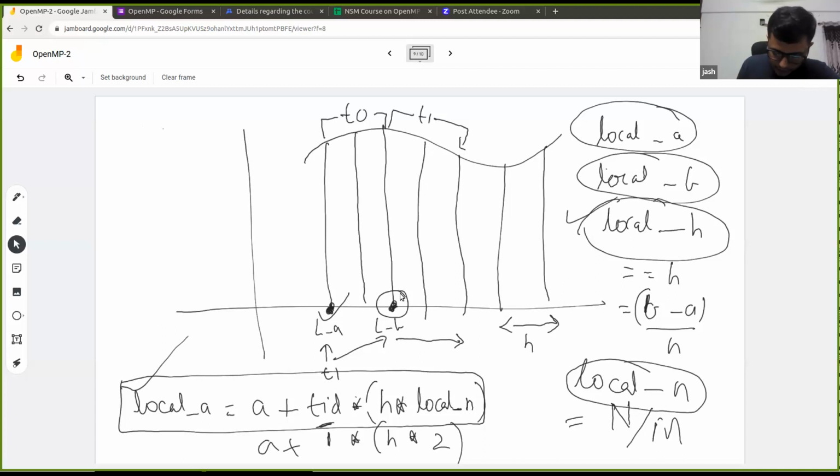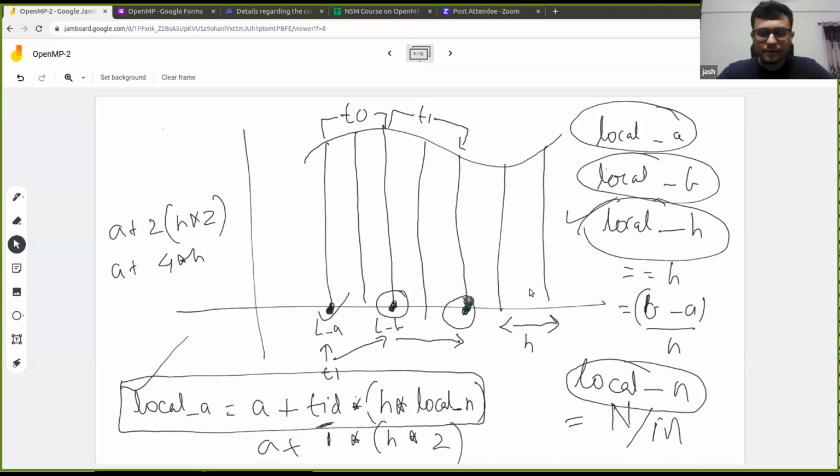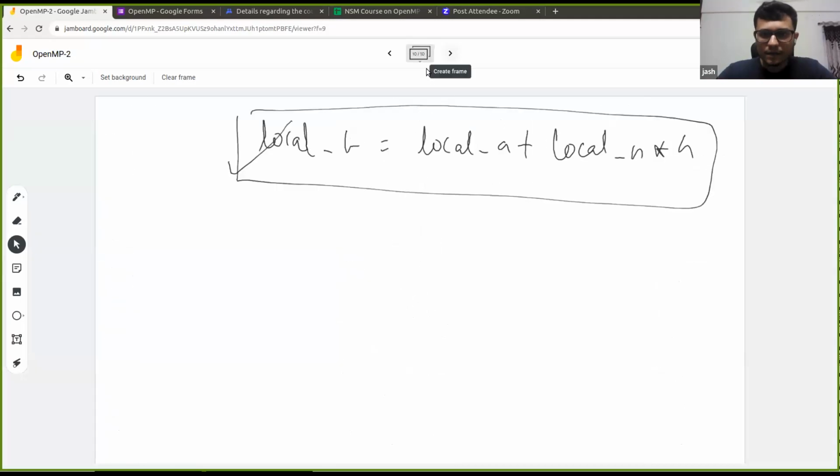Similarly, for T2, it will be this point because TID is 2. So it will be nothing but A plus 2 into H into local N, which is again 2. So it is nothing but A plus 4H. This thing. So it is nothing but this point, right? I hope this is clear. So each thread will get its local A, and local B is as per this formula, which is local A plus local N into H.